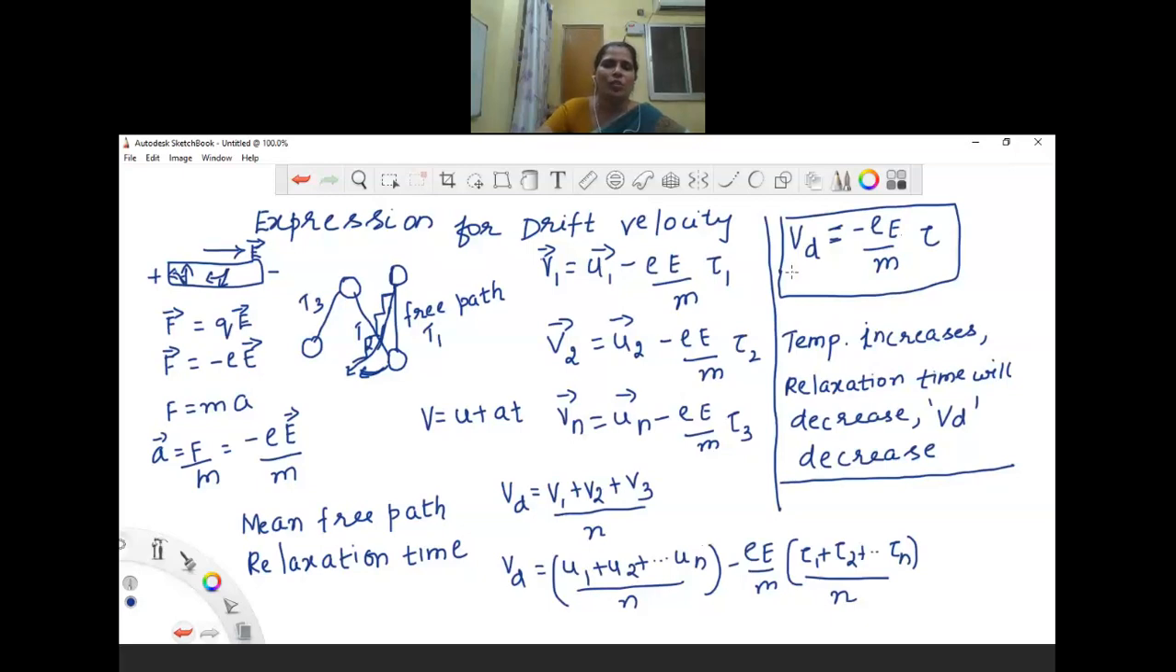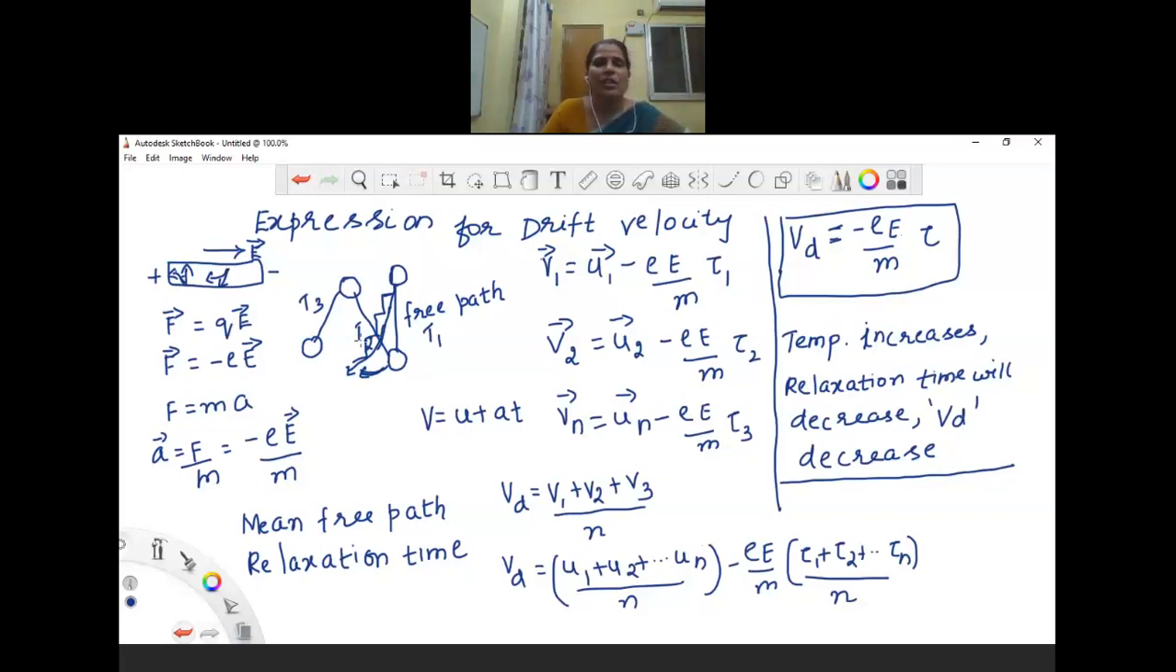And one more thing is very important here. Inside the conductor, do the electrons move in a straight line or in a curved path? Definitely, in the presence of an electric field, the electrons will not move in a straight line. The path of the electron will be a curved one. So this is again very important.